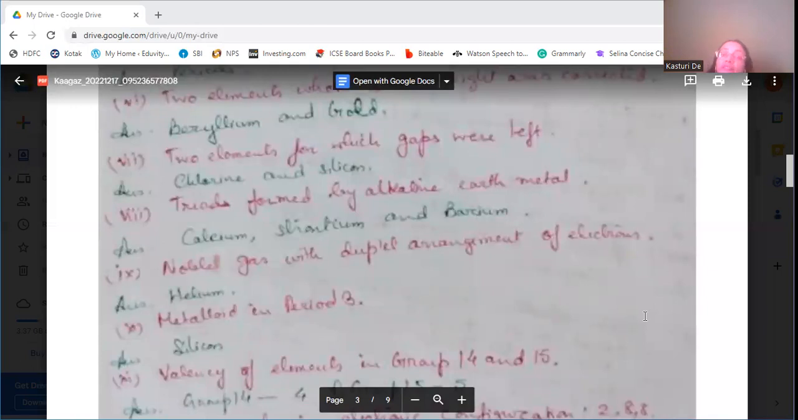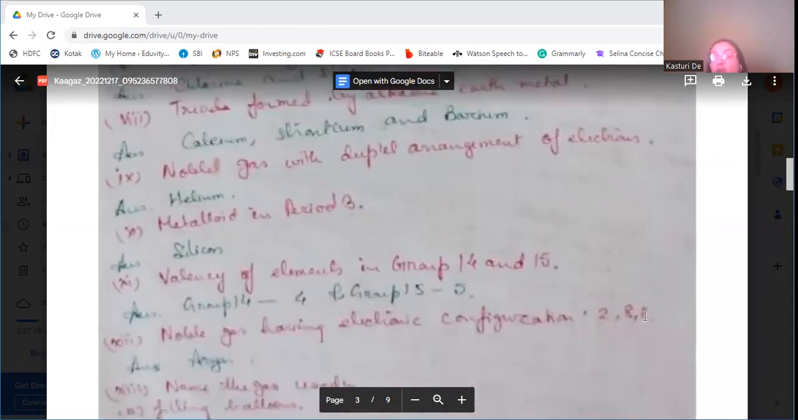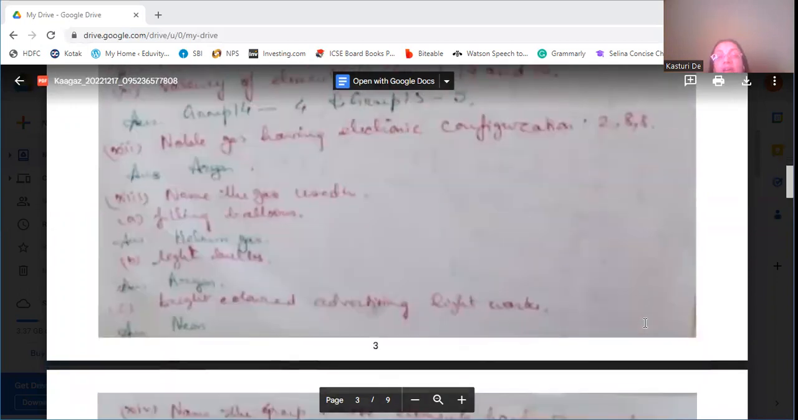Valency of elements in group 14 and 15: group 14 valency is 4 and group 15 valency is 5. The noble gas with electronic configuration 2, 8, 8 is argon. Name the gas used in filling balloons: helium gas, because it is light in weight and inert. The gas used in light bulbs is argon. The gas which is brightly colored and used in advertising lighting is neon gas.